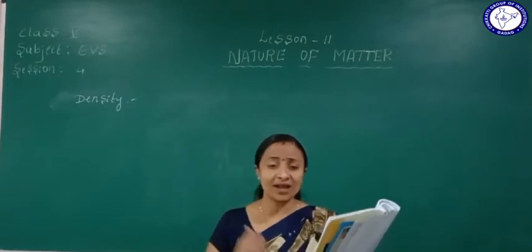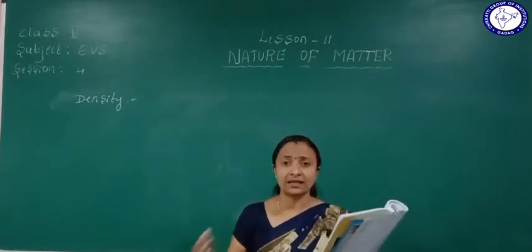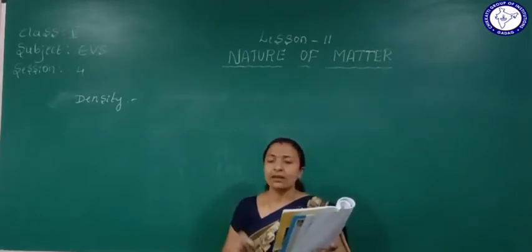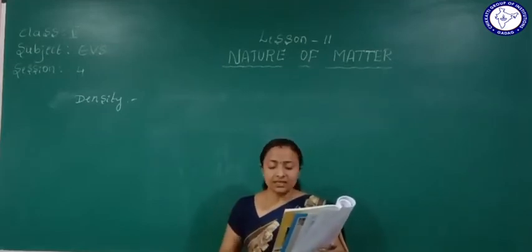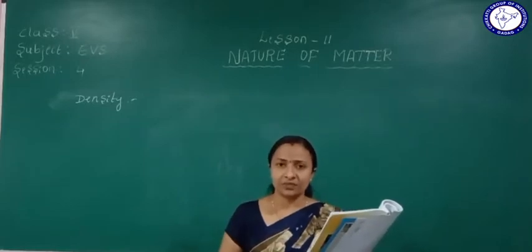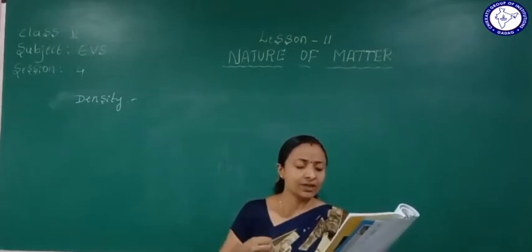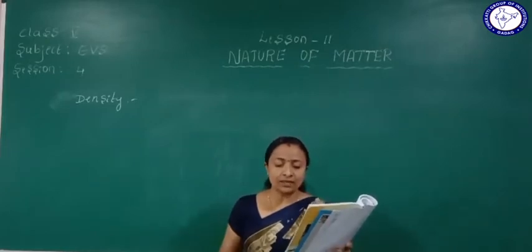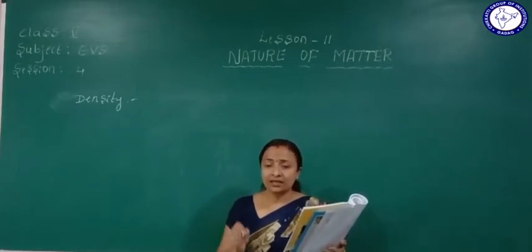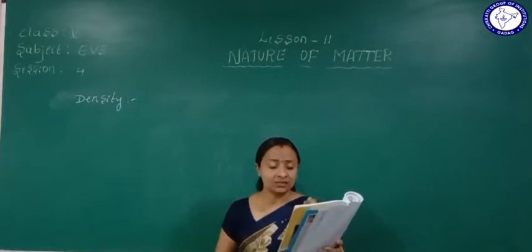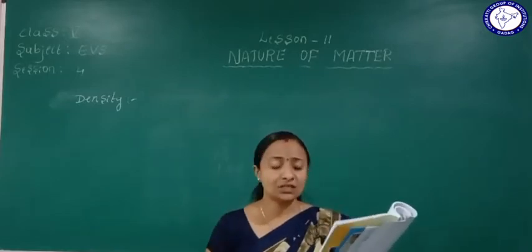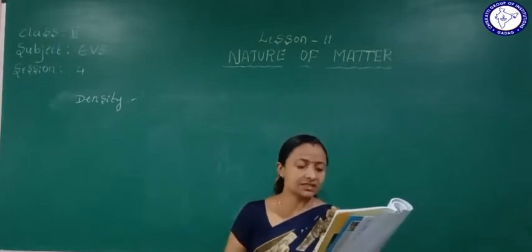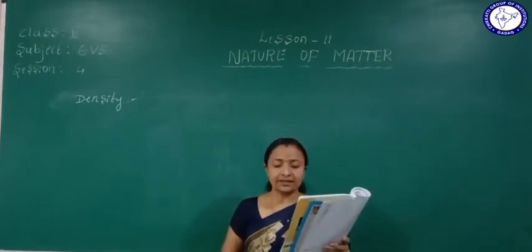Why is cotton light and iron heavy? It is mentioned here because cotton is easier to lift, so it is lightweight. But iron is a very heavy material. It is generally said that cotton is light and iron is heavy.